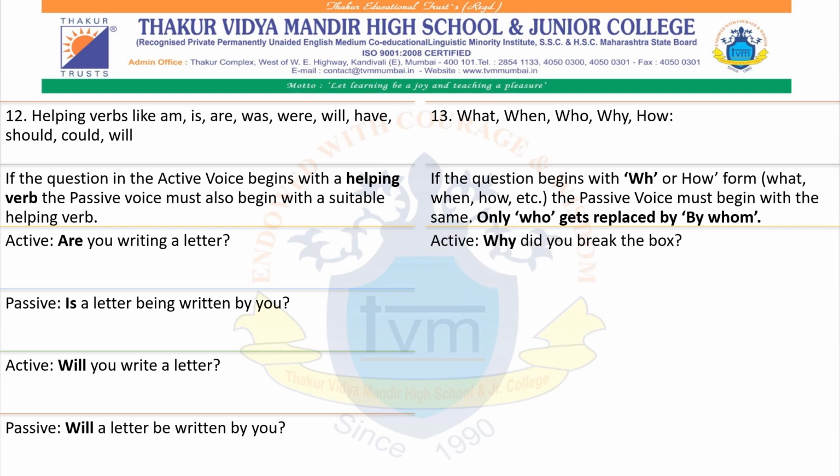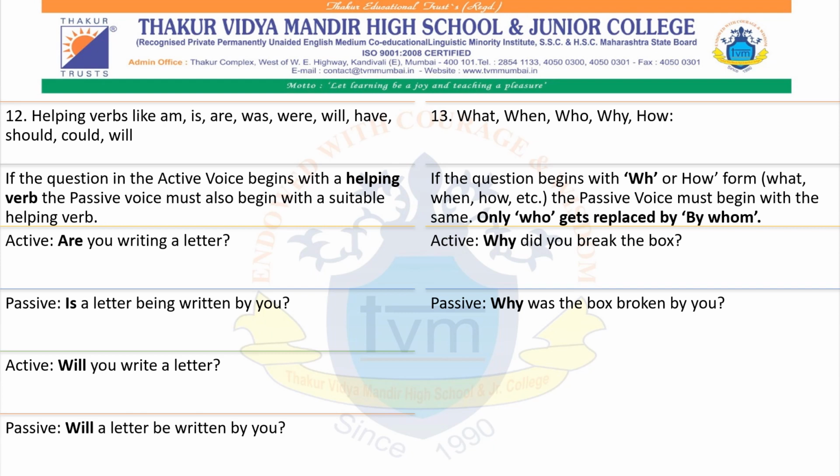Example: why did you break the box? We will start with why and follow the same rule: subject and object interchange, then the auxiliary and the verb in the past participle, the third form. Why, and then we add the auxiliary. Was the box broken by you?